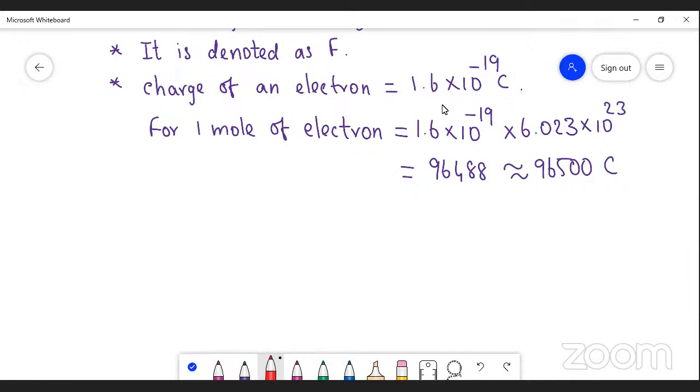So 1 Faraday is equal to 96,500 coulomb, which is equal to 1 mole of electrons.